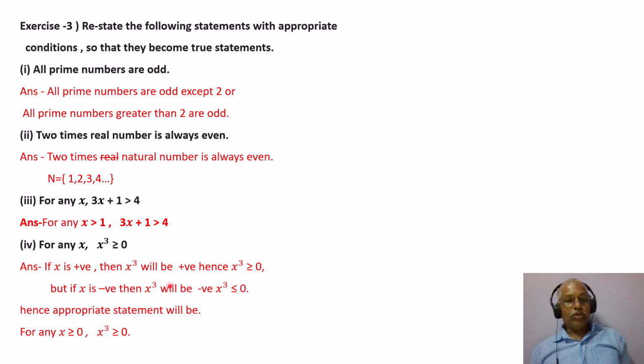So these are the conditions. Hence, the right statement will be, for any x greater than or equal to 0, x cube will be greater than or equal to 0. So x has to be either 0 or greater than 0. Then only x cube will be greater than or equal to 0. So we have changed the condition from here to here.